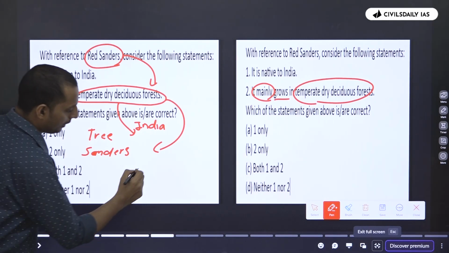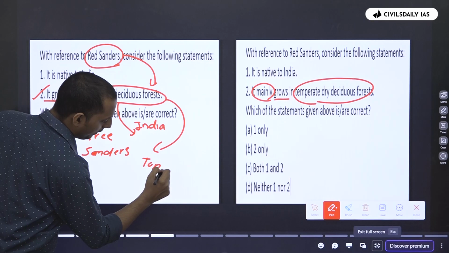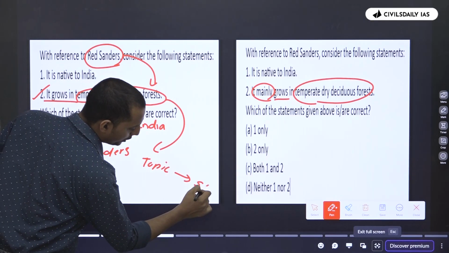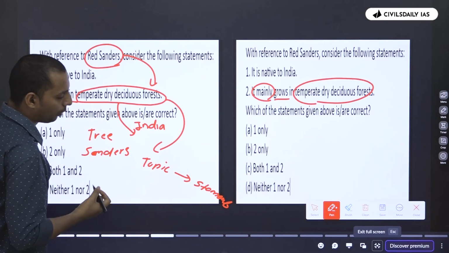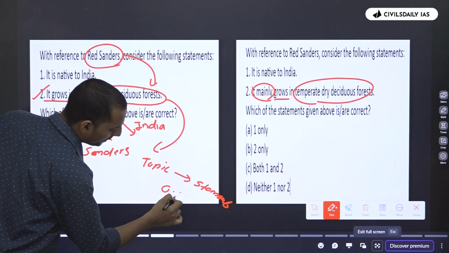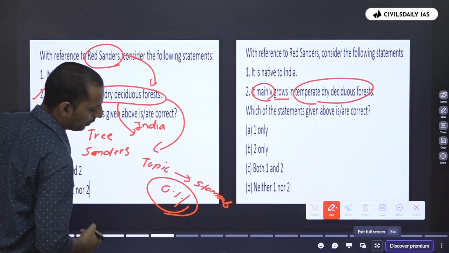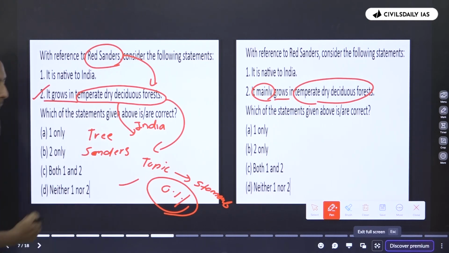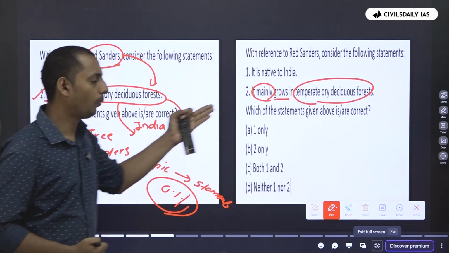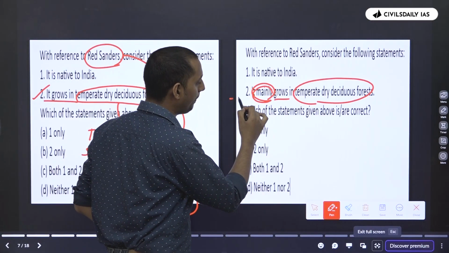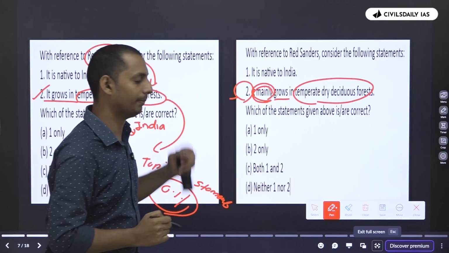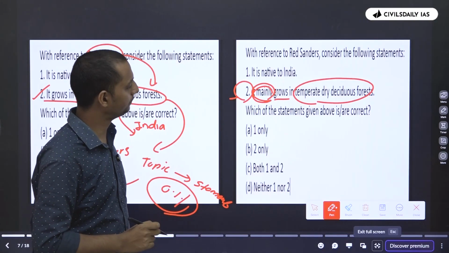So here, the topic and the statement do not have a direct relation. But even if a direct relationship is not there, we can use our 1% logic or 0.1% logic to make this statement correct. Now, why did UPSC introduce the word mainly here? Now, what happens to this statement? Is it correct or incorrect?